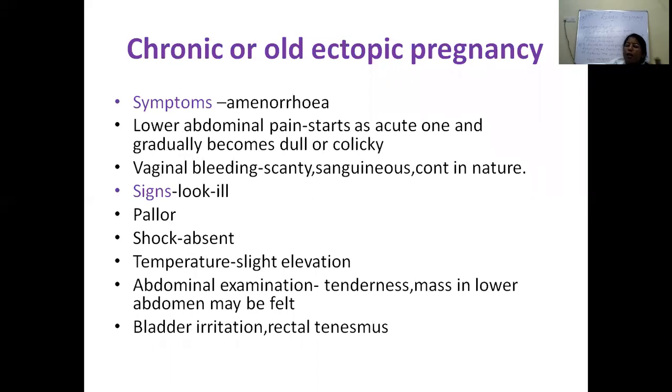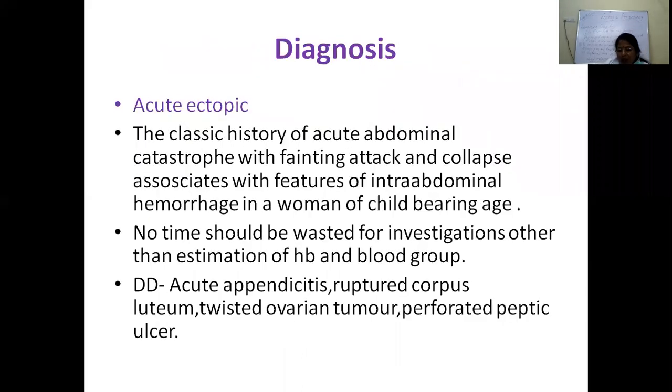Usually patients with chronic ectopic pregnancy present not with symptoms of amenorrhea or bleeding, but with bladder irritation and rectal tenesmus. They will usually come with pain during defecation. That is the most important complaint this patient will give you. So how will we diagnose?